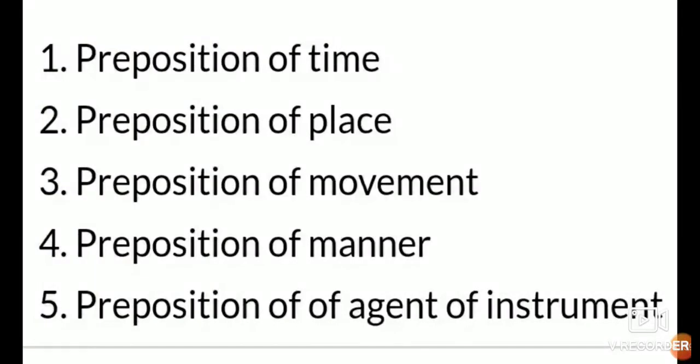Mainly prepositions are of five types: preposition of time, preposition of place, preposition of movement, preposition of manner, preposition of agent or instrument. But dear children, we don't know where we have to use which preposition. That is the main problem for us.